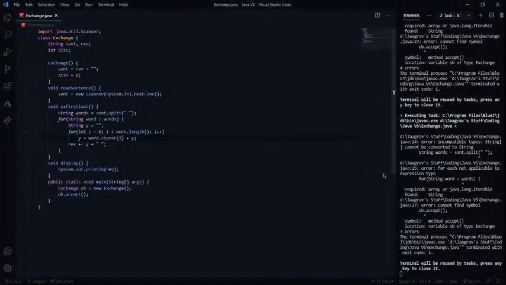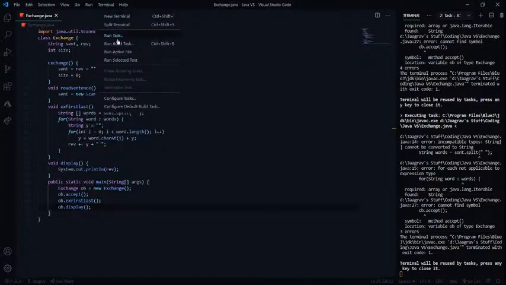What's wrong though? Incompatible types, sent string words. Oh, okay, this is going to be an array, so save this, and now let's try to compile it. And wait, first we need to call the variables as well, so I mean the functions as well. So I'm just gonna do that. ob.display finally. Save this and run this.